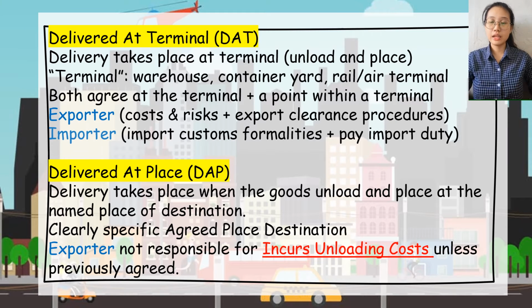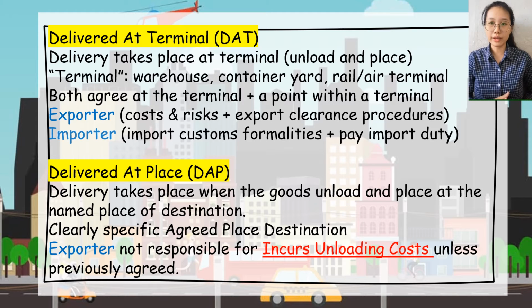The fifth is Delivered at Terminal. Delivery takes place at the terminal where it requires the goods to be unloaded and placed at the terminal. The terminal here refers to the warehouse or container yard, and it also requires both parties to agree on a specific terminal or a point within a terminal. The exporter needs to bear the cost and risk, and also the export clearance procedure, while the importer is responsible for the import customs formalities and also needs to pay the import duty.